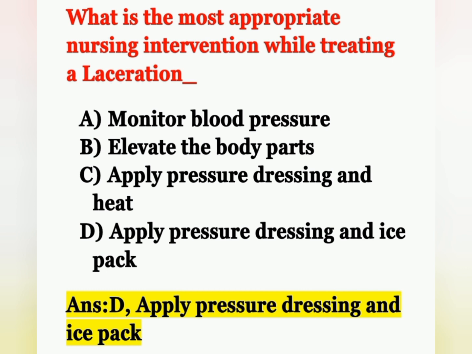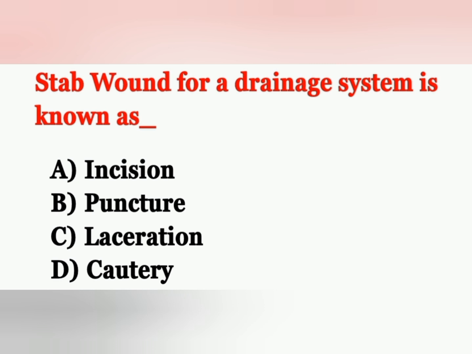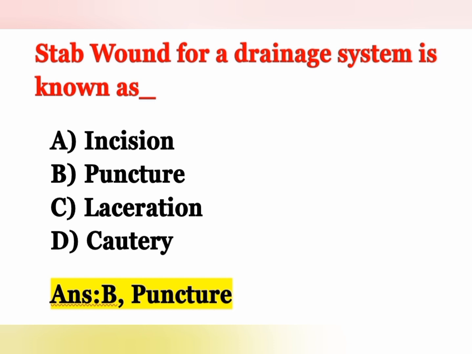The next question, stab wound for a drainage system is known as. Options, option A incision, option B puncture, option C laceration, option D cautery. Correct answer is option B puncture. Stab wound means small penetrating wound which is made by using a knife, that is known as puncture. Option B is the correct answer.